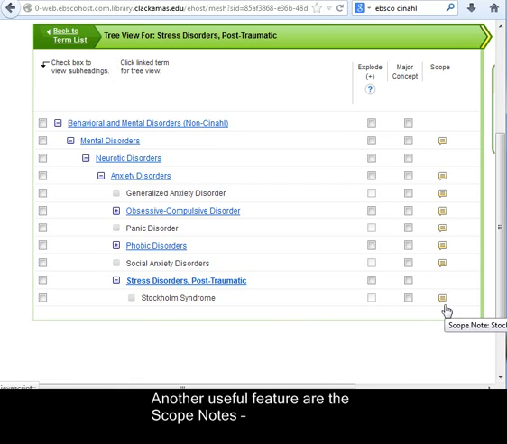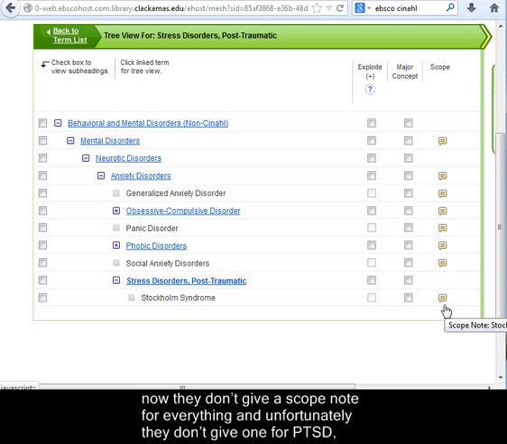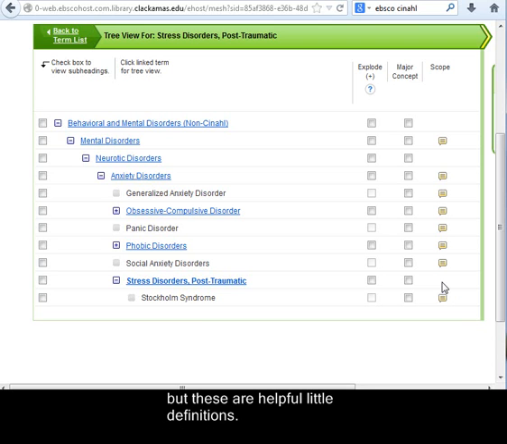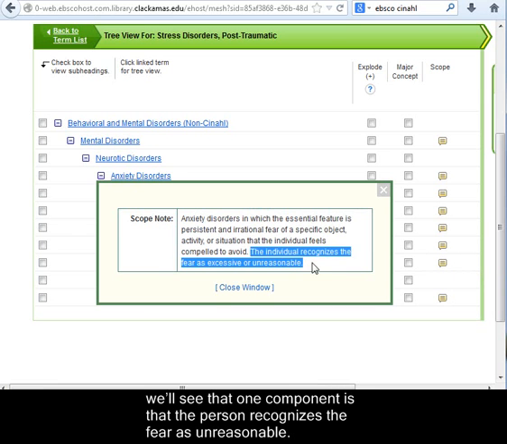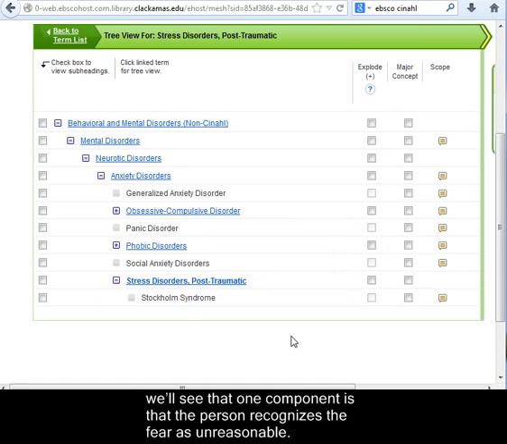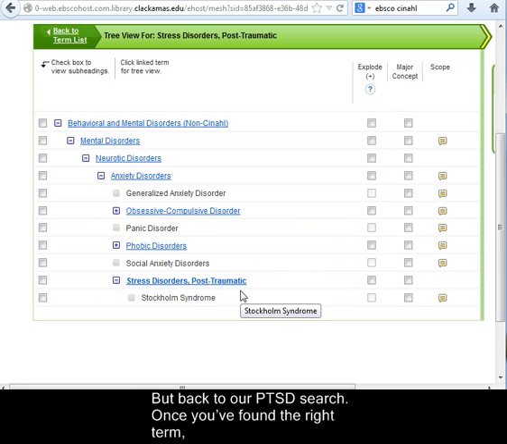Another useful feature are the scope notes. Now, they don't give a scope note for everything, and unfortunately they don't give one for PTSD. But these are helpful little definitions. For example, if we look at the scope note for phobic disorders, we'll see that one component is that the person recognizes the fear as unreasonable. But back to our PTSD search.